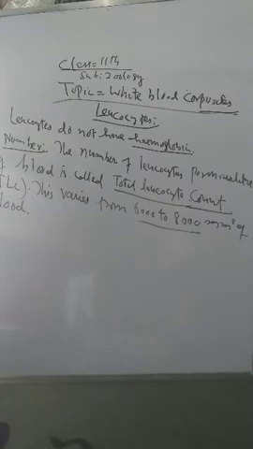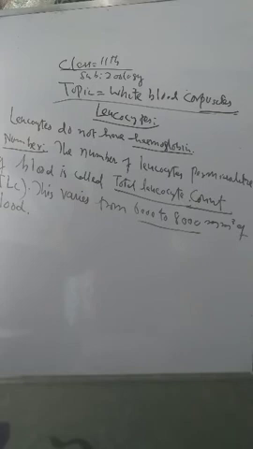A rise in WBC count in blood is called leukocytosis.